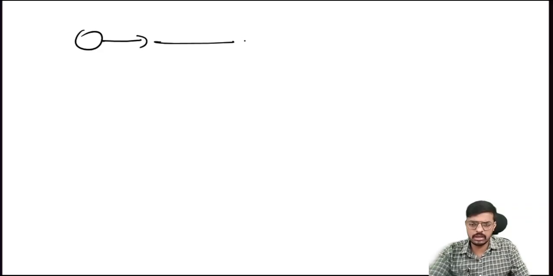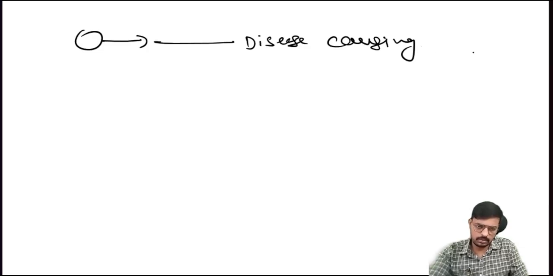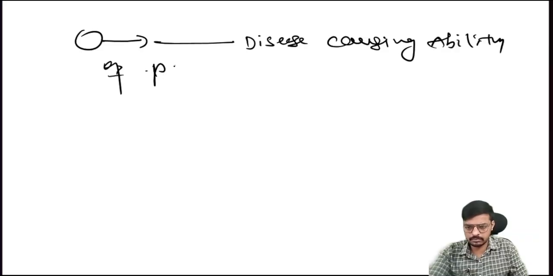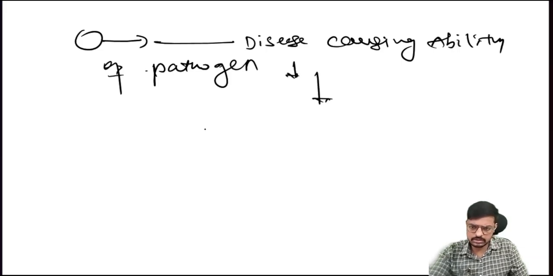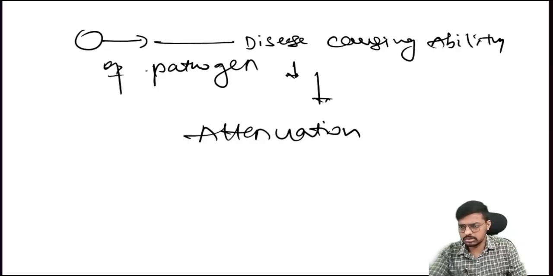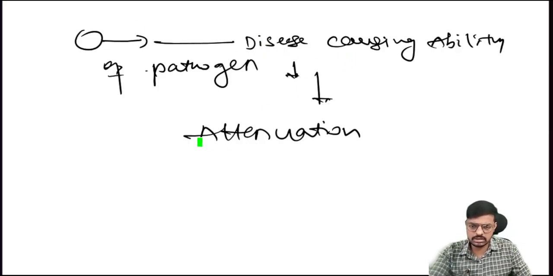Here we are reducing the disease causing ability of the pathogen. We are decreasing it, and for this we call it attenuation. So why do we have to reduce the disease causing ability?